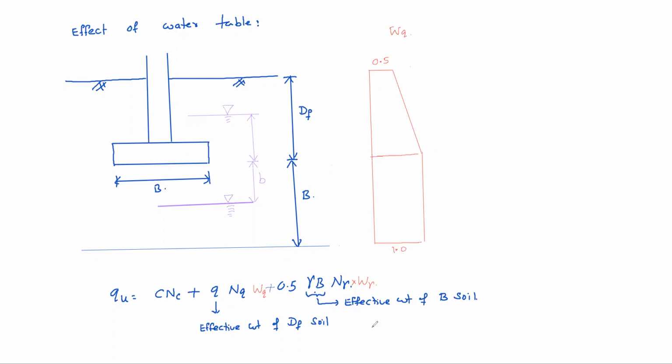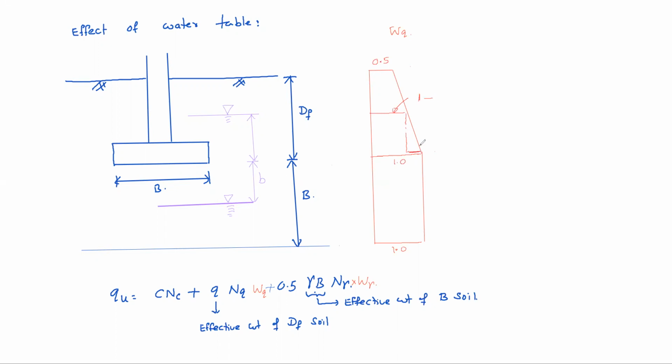That means water table is above the base level, then this factor is applicable. When water table is below the base level, then Wq will be 1 only, without having factor also, because it is 1. So in between here, this value will be how much? Wq equal to 1 minus, so how much reduction?